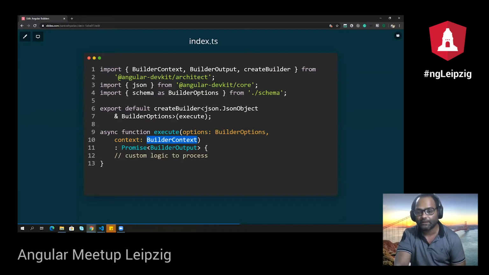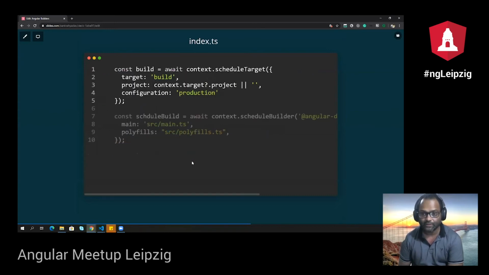Then you have builder context. Builder context is an internal class which will give you access to a few powerful APIs. One of them is scheduleTarget. What you can do using scheduleTarget is, we already saw some of the build commands which are available in angular.json. We can get access to those commands, and we can override them if we want to.